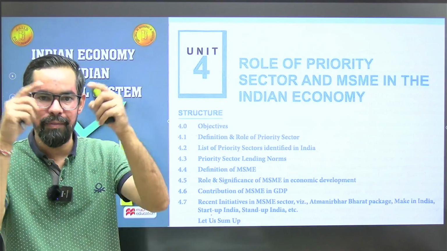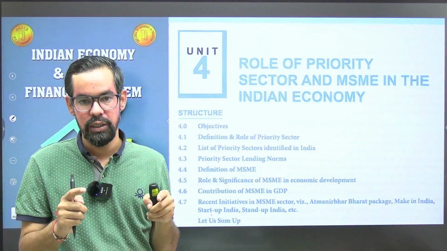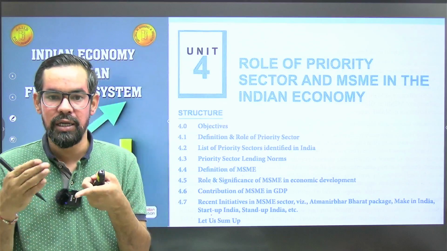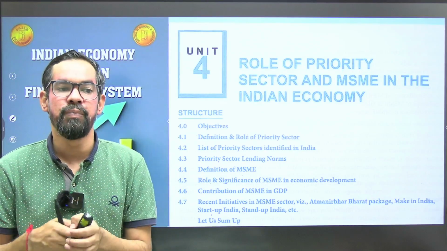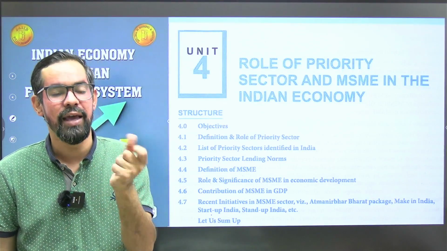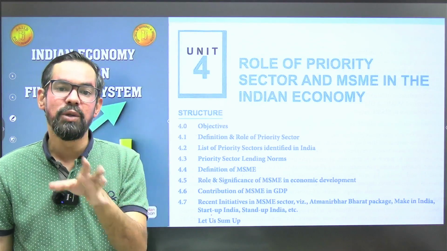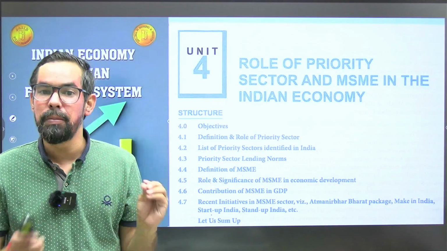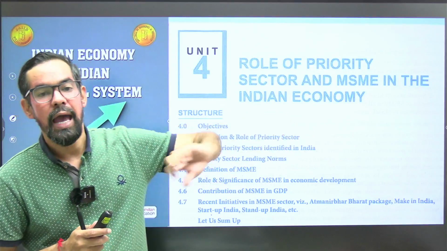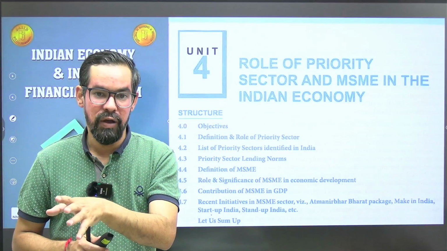Okay, so we have 8 categories under the priority sector, and the basic guidelines are: suppose there is a domestic commercial bank, it has to lend 40% of its ANBC, adjusted net bank credit, to the priority sector, and RRBs have to lend 75%.